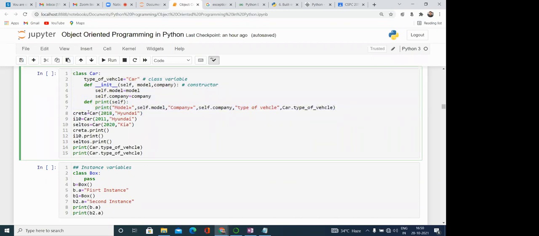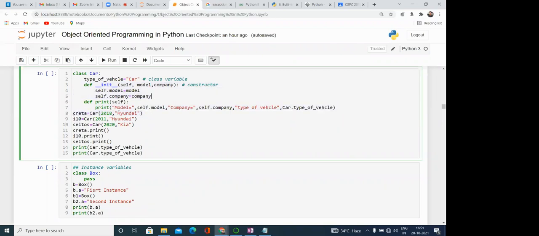Here, the first object we have created is Creta. By using this line, we are creating the object: Creta is equal to Car, where Car is the name of the class. While you are creating the object, this creation is calling the constructor implicitly.